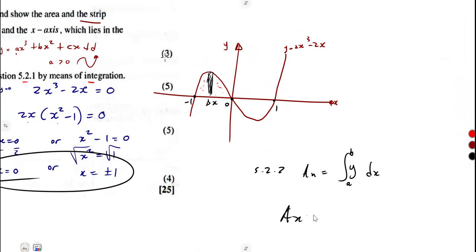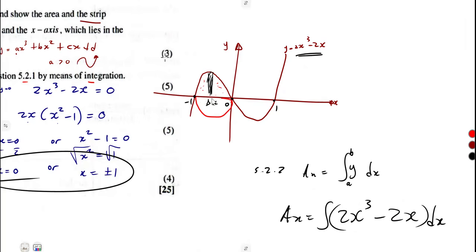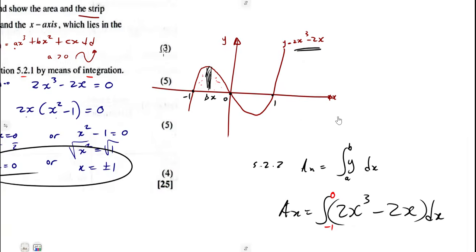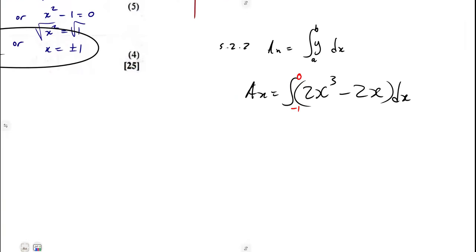So y is 2x cubed minus 2x, and you integrate this with respect to x. Our limits in the second quadrant are from -1 up to 0, so -1 is our lower limit and 0 our upper limit. Integrate that, and you are done.